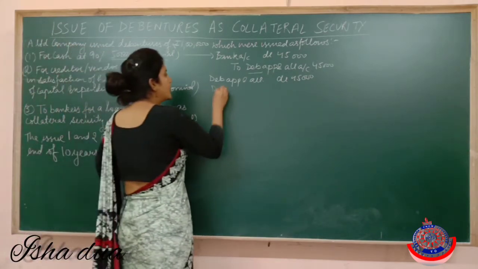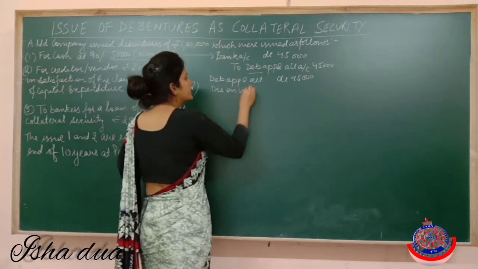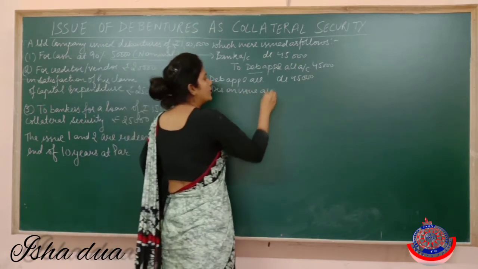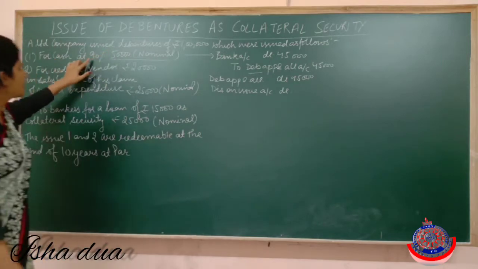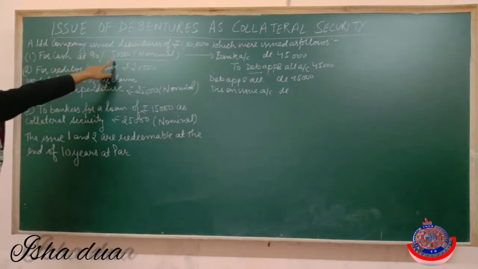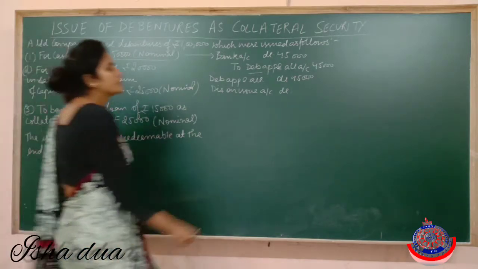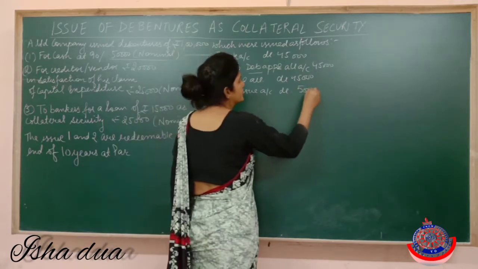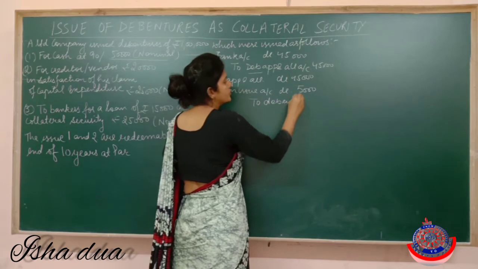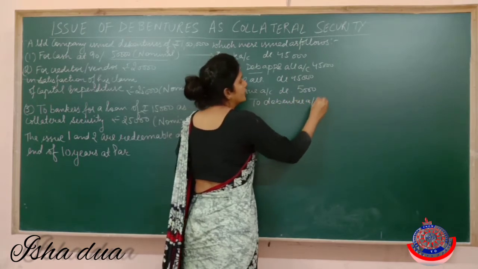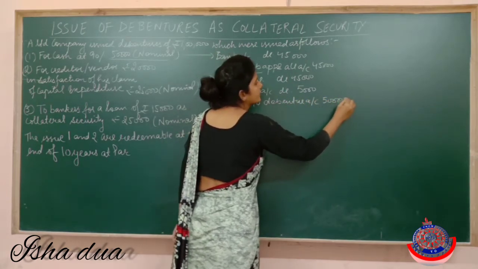So this discount on issue will become a capital loss for the company, and the discount is 10% of this 50,000, so it will be 5,000. So the nominal value of debentures issued becomes 50,000.